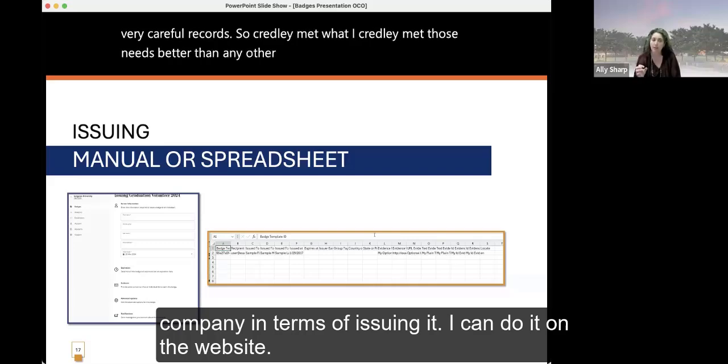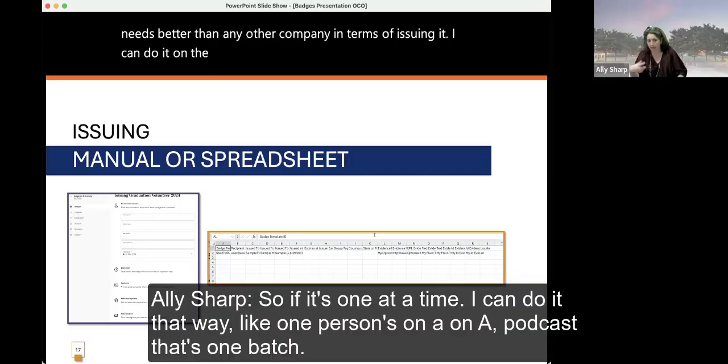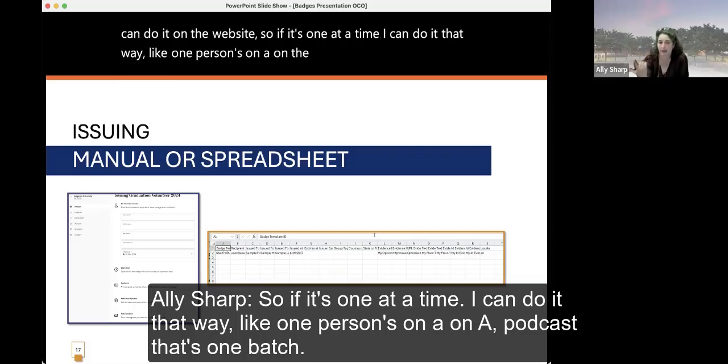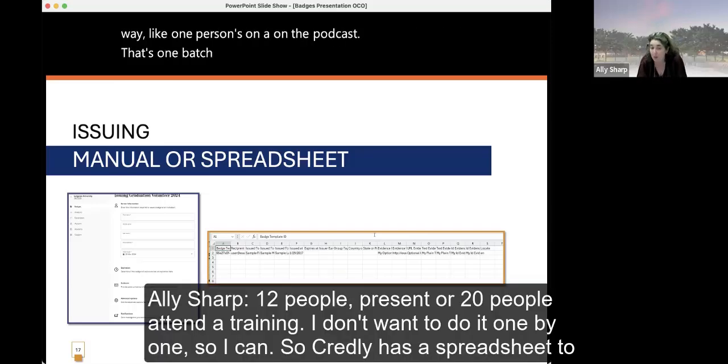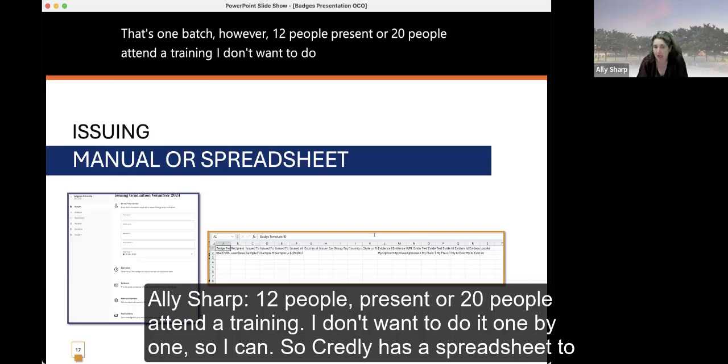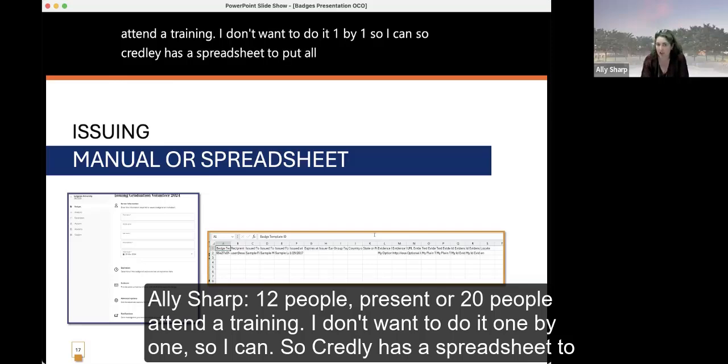In terms of issuing it, I can do it on the website. So if it's one at a time, I can do it that way. Like one person's on the podcast, that's one batch. However, 12 people present or 20 people attend a training, I don't want to do it one by one. So Credly has a spreadsheet to put all the badge information in.